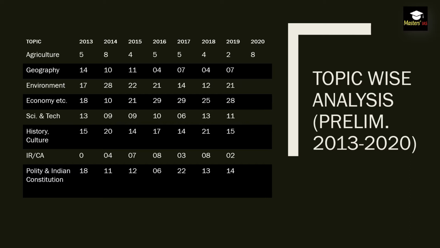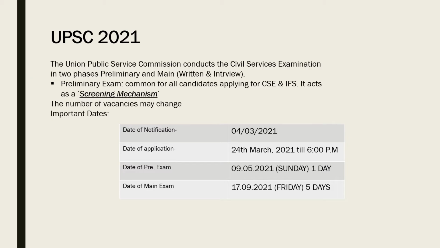So if you combine all these sections with respect to agriculture, you can find more number of questions asked in preliminary examination and as well as main examination.